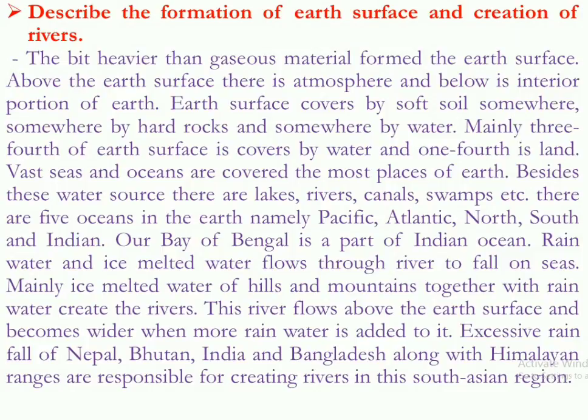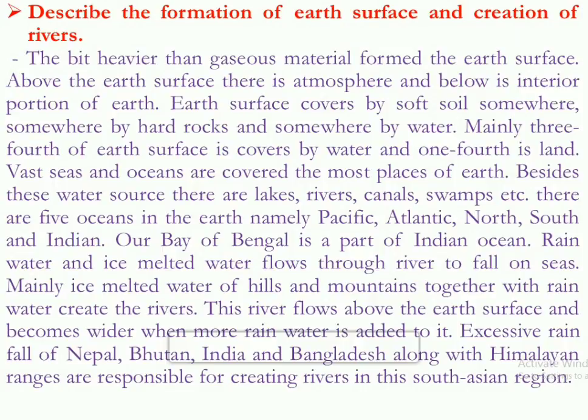Besides this, water sources like lakes, swamps, rivers and canals are also available on the Earth. There are 5 oceans on the Earth. They are the Pacific Ocean, Atlantic Ocean, North Ocean and South Ocean. Our Bay of Bengal is part of an ocean, that is the Indian Ocean.